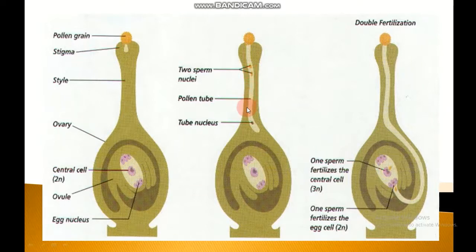In the ovary, the male gamete of the pollen combines with the nucleus of the female gamete to form a fertilized egg called a zygote, and we say that fertilization has taken place. The fertilized egg divides several times to form an embryo within the ovule. Then the ovule develops a tough coat around it and converts into the seed. The ovary of the flower develops and becomes a fruit.